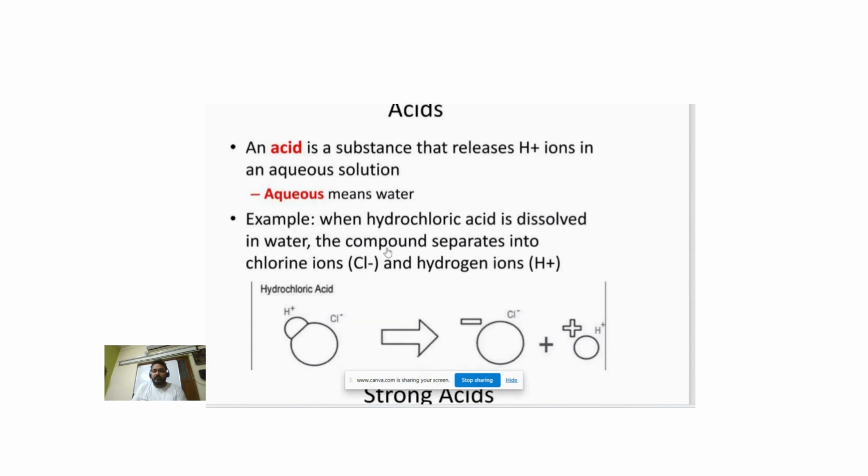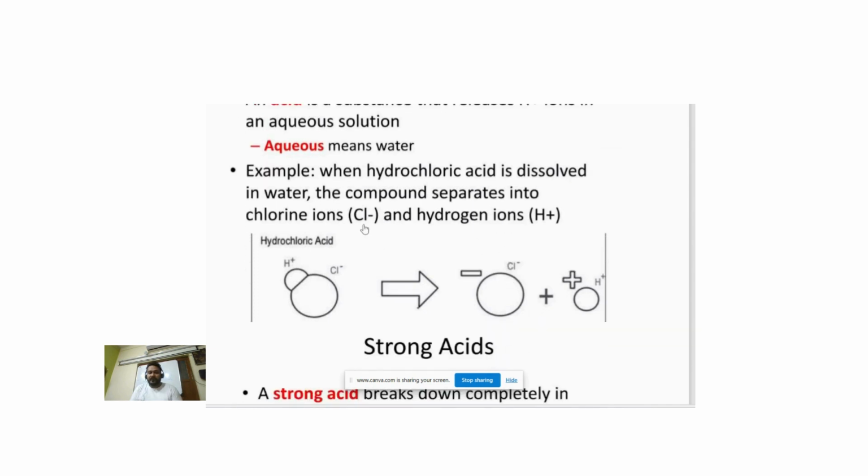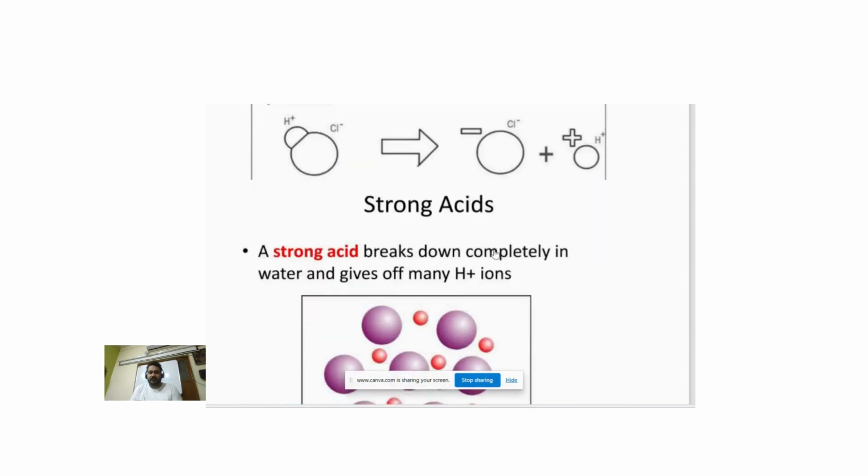Aqueous means water. For example, when hydrochloric acid is dissolved in water, the compound separates into chloride ion and hydrogen ion. Chloride contains a minus charge and hydrogen contains an H plus charge.